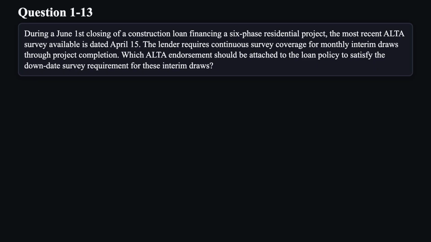Question 13. During a June 1st closing of a construction loan, financing a 6-phase residential project, the most recent ALTA survey available is dated April 15th. The lender requires continuous survey coverage for monthly interim draws through project completion. Which ALTA endorsement should be attached to the loan policy to satisfy the down date survey requirement for these interim draws?